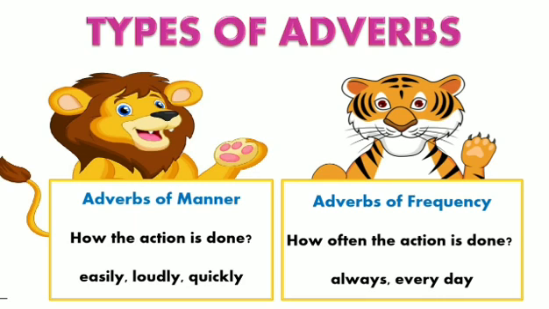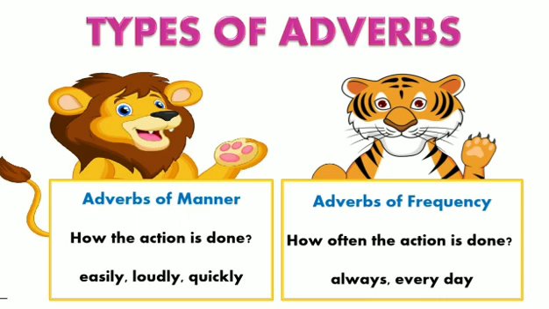How was the action being performed? It was performed slowly. The boy is running very fast. The word fast is telling you how the boy is running. So all these examples like easily, loudly, quickly, fast, slowly, these are all examples of adverbs of manner, and they all tell us how the action is being done. Okay. Then comes adverbs of frequency.